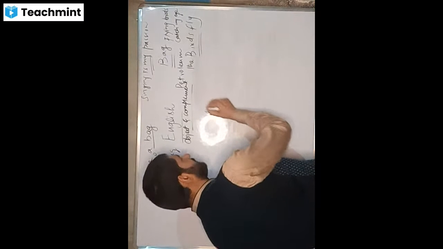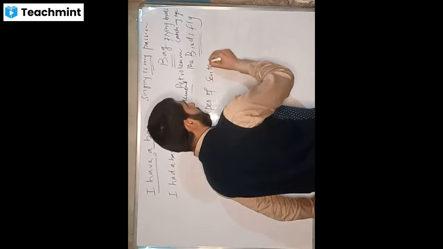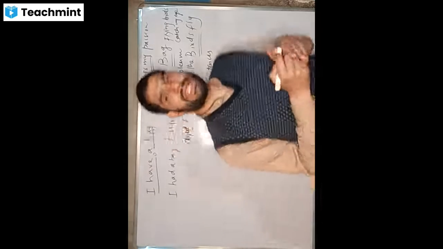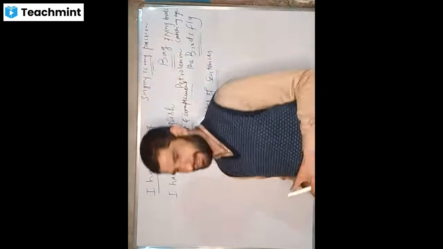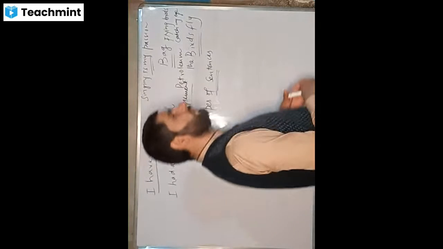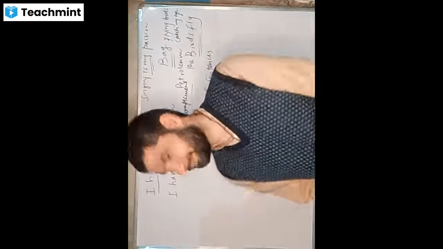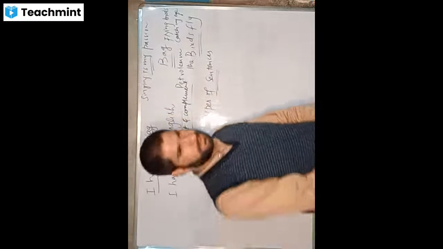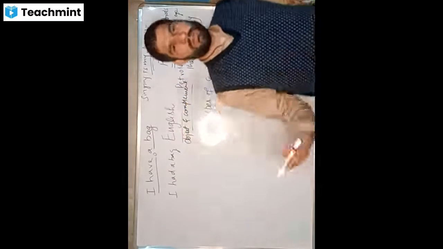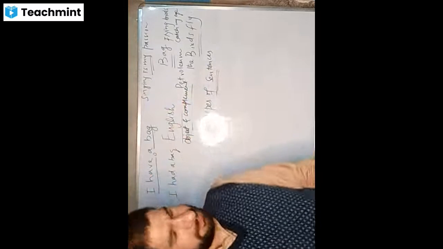Now I will come to the most important thing, that is types of sentences. First thing I would like to tell you is that whenever we say types of anything, we have a base for that. That is to say, if I tell you how many types of people are there in the world, what will be your answer? Yes, one answer could be there are two types of people in the world, men and women. Is that right?